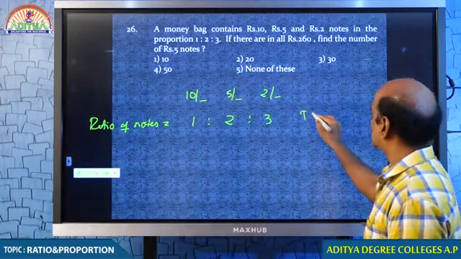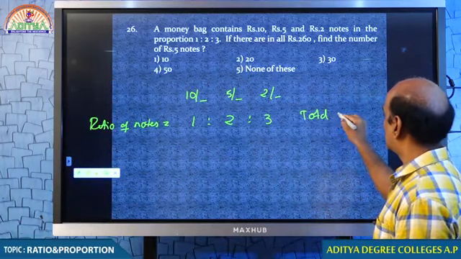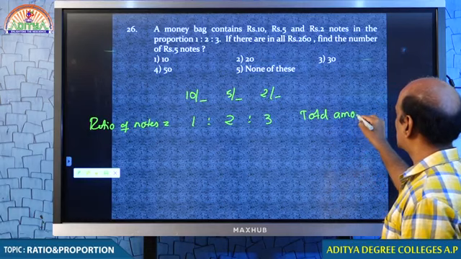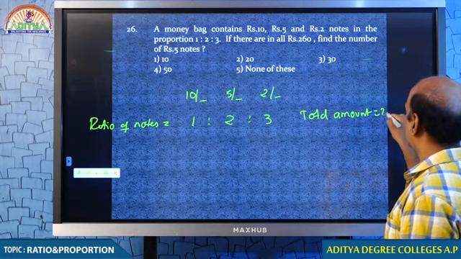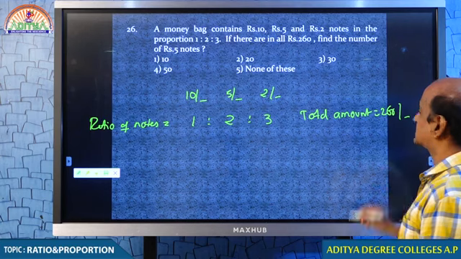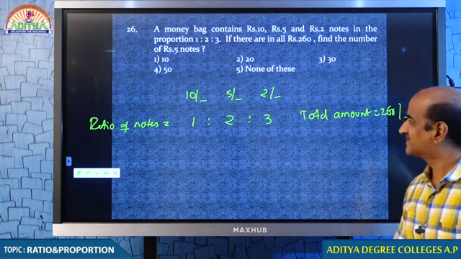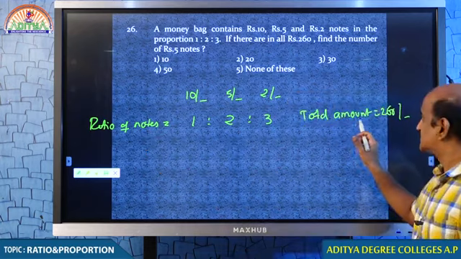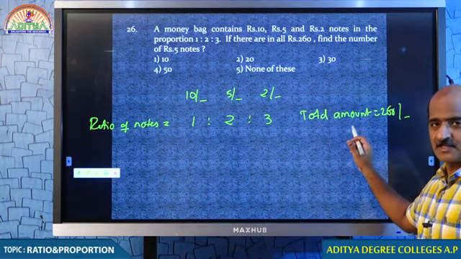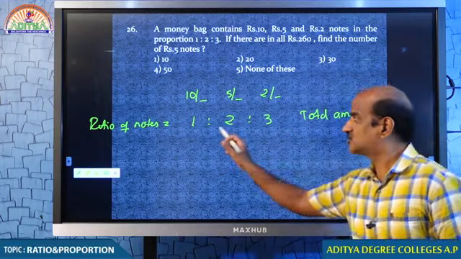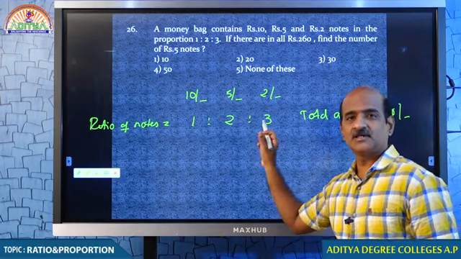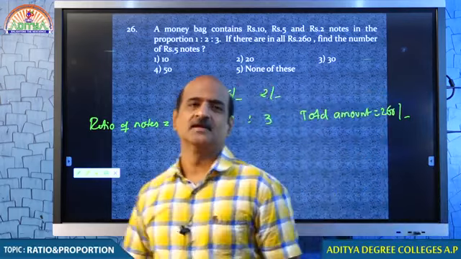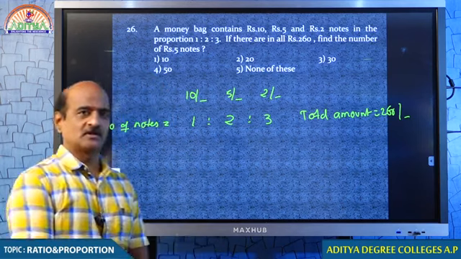And what about the total amount? Is it total notes or total amount? Total amount. Total amount is 260 rupees. Tell me, students. This is about the notes, this is about the amount. Therefore, this 260 should not be applicable on 1:2:3. Then how to handle this particular question?